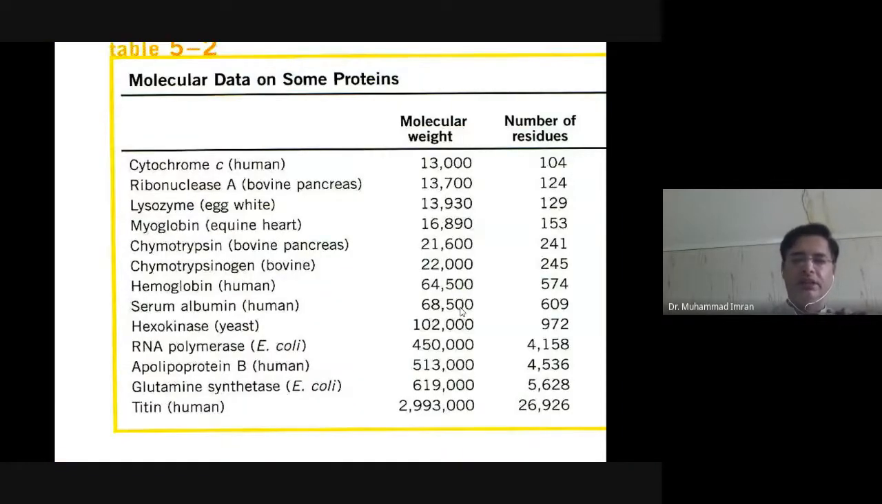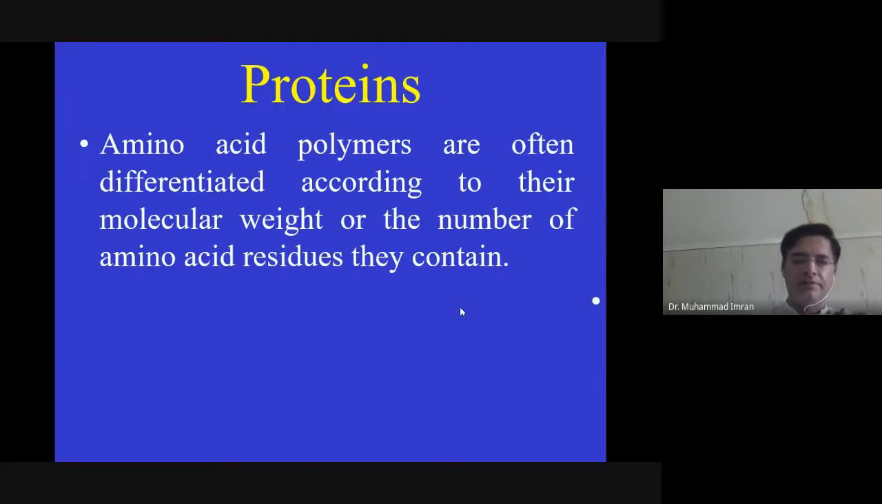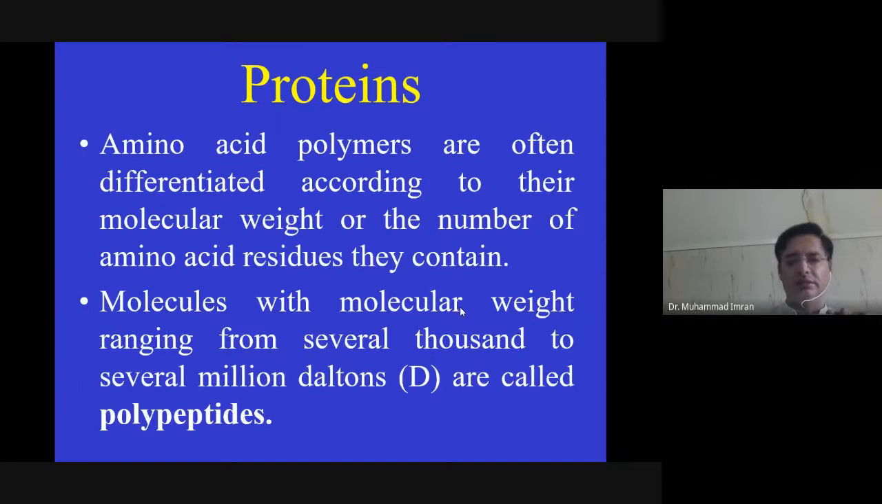Here you can see the different molecular weights of different proteins with respect to their amino acid sequence. Here you can see amino acids are the building blocks of protein, and proteins are characterized on the basis of their molecular weight.